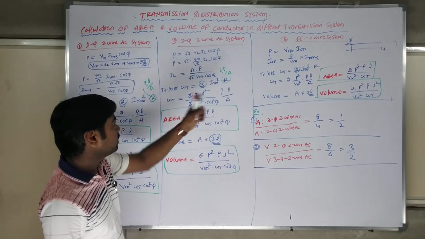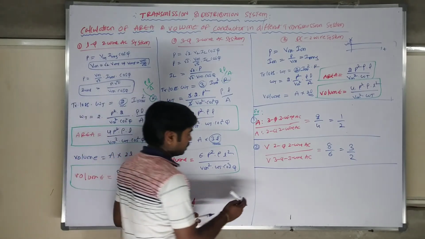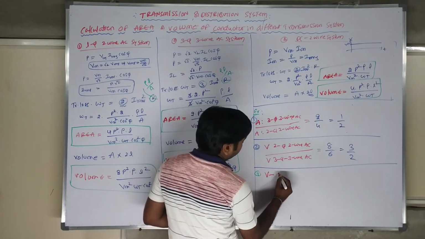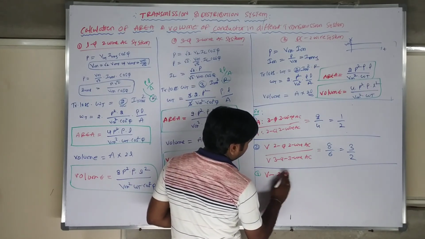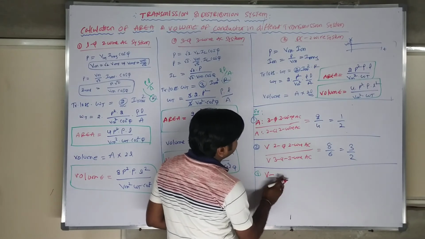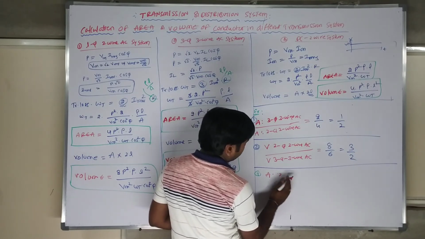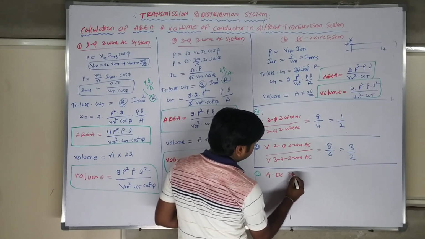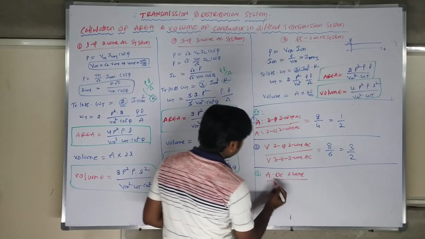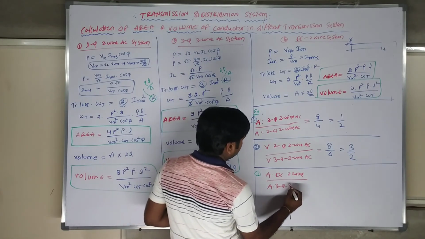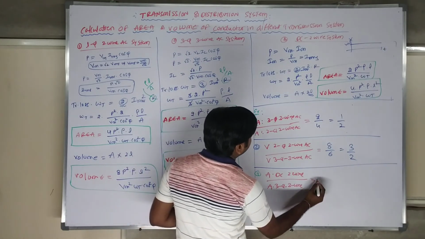If you want to compare with DC also, I will do it. Third example: the area of the DC 2-wire system by the area of the 3-phase 3-wire.